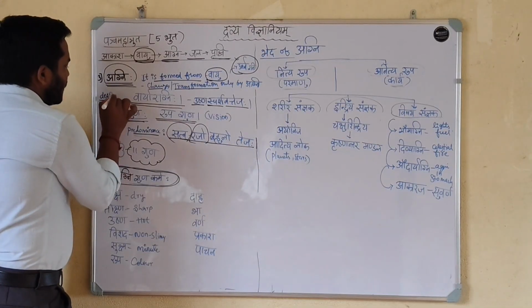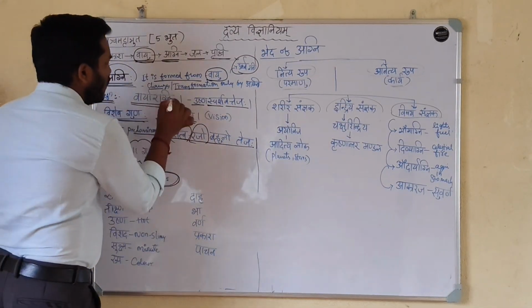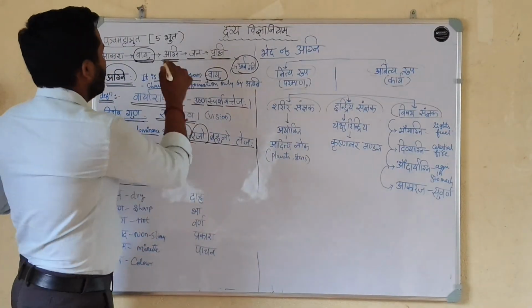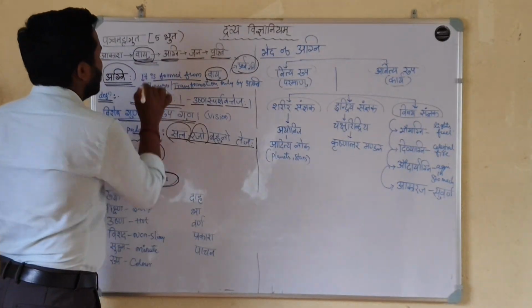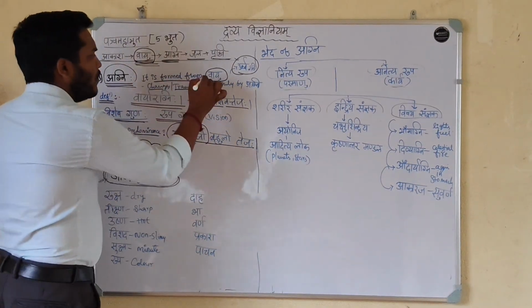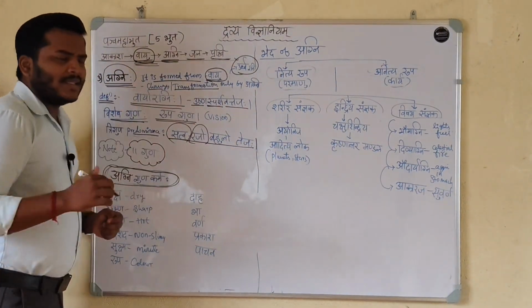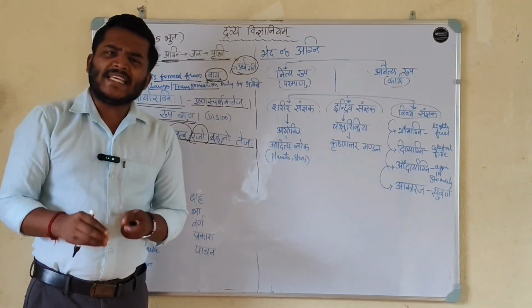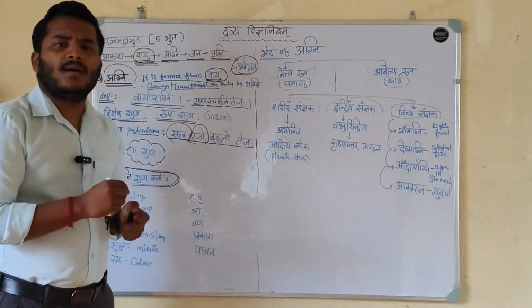Definition of the Agni. Vayor Agnihi. That which is formed from the Vayu Mahabhuta, that is called as Agni. It is formed from Vayu. And whatever changes and transformations occur in the universe, that is only by the Agni Mahabhuta.